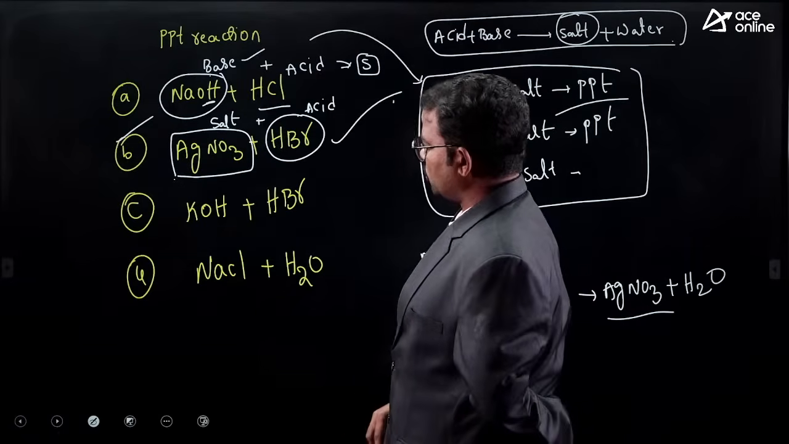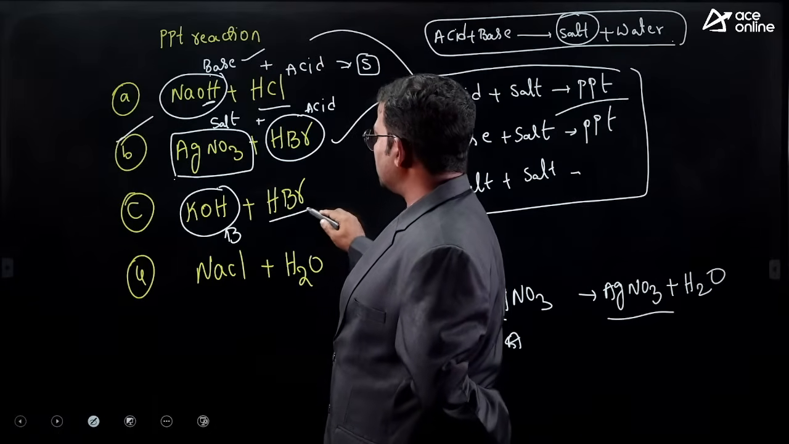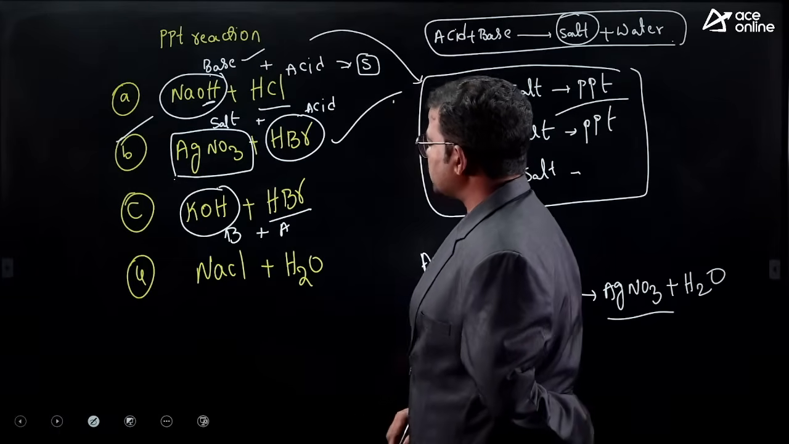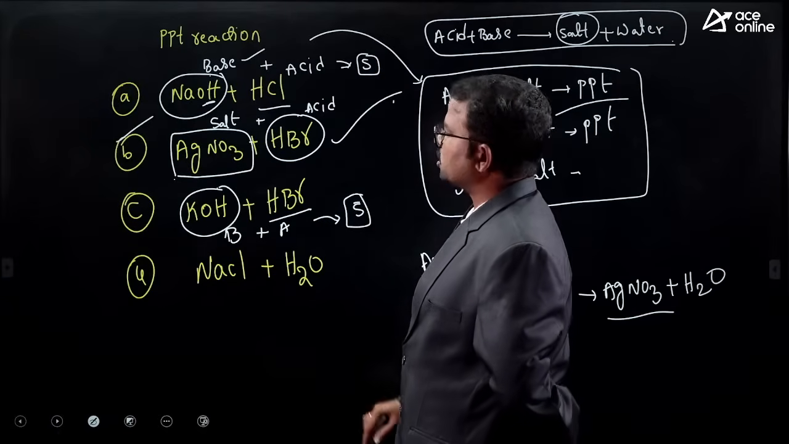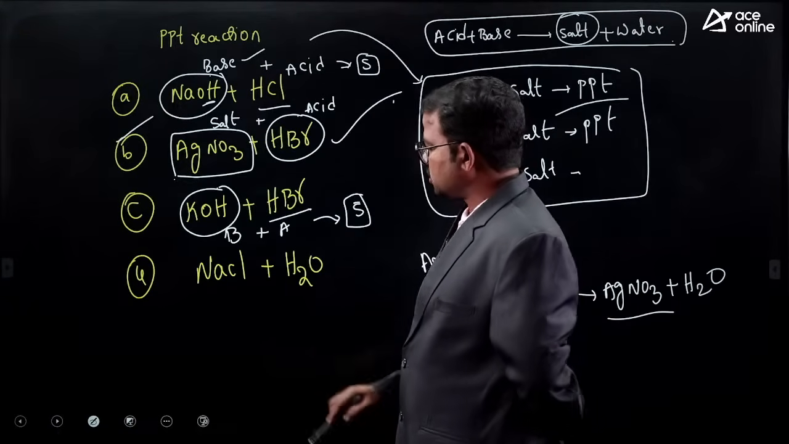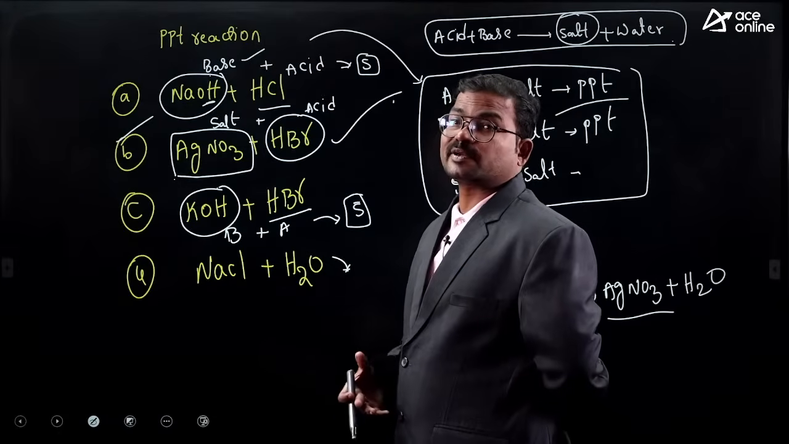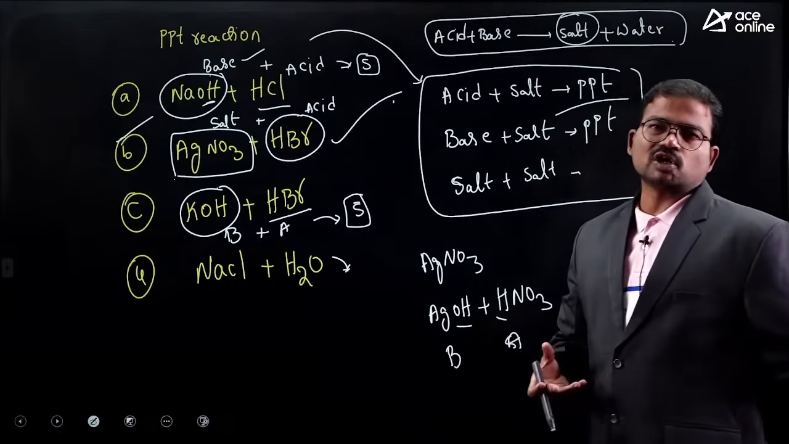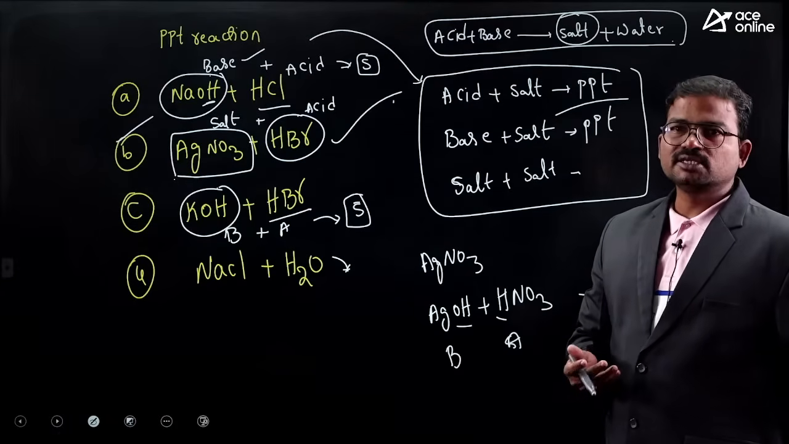What about the remaining options? KOH. Actually KOH is a base. Next, what about HBr? This is an acid. So what about acid plus base? Then we can get mostly salt. It is a neutralization reaction, not a precipitation reaction. Next, NaCl in water. Then what do we get? A transparent liquid. A completely soluble solution we get. So then there is no possibility to get the precipitate.